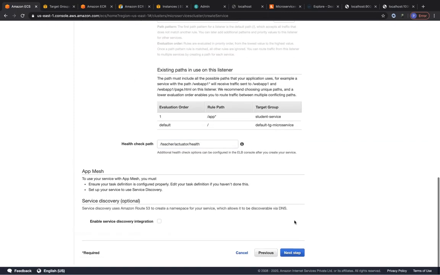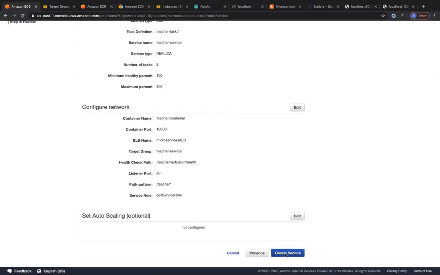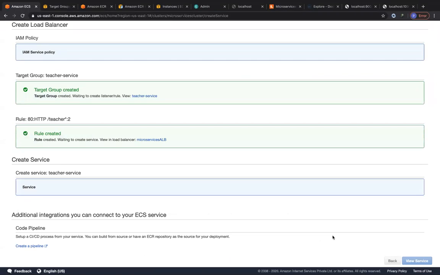And then we are going to go down and click on next step. And we are going to not scale for the service auto scaling. Click on next step and let's go ahead and create this service also. So let's wait for a second until this is created. It should create a new target group for the load balancer.